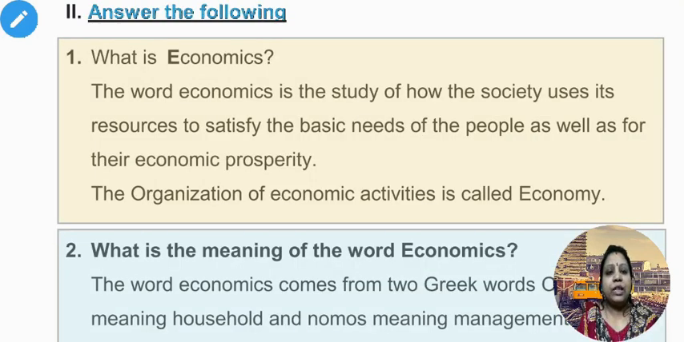After knowing about fill in the blanks, let us discuss about question and answers. First one, what is economics? The word economics is the study of how the society uses its resources to satisfy the basic needs of the people as well as for their economic prosperity. 2. The organization of economic activities is called economy.